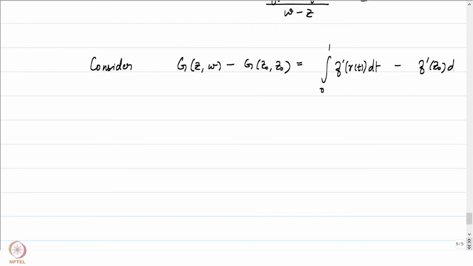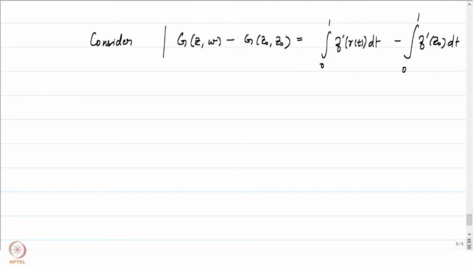If I write it in this manner, it's the same, and hence if you look at the absolute value, that's the absolute value of the integral from 0 to 1 of f prime of gamma of t minus f prime at z0 dt.